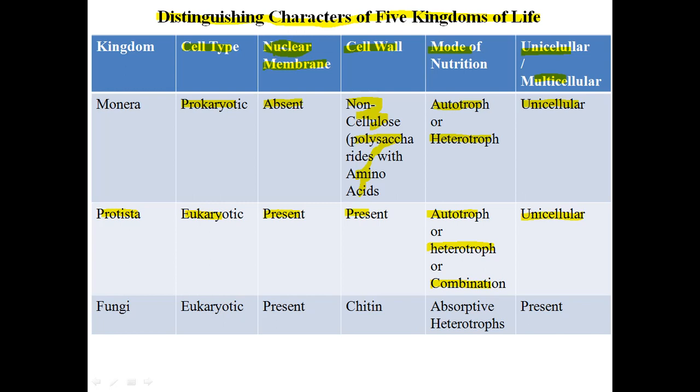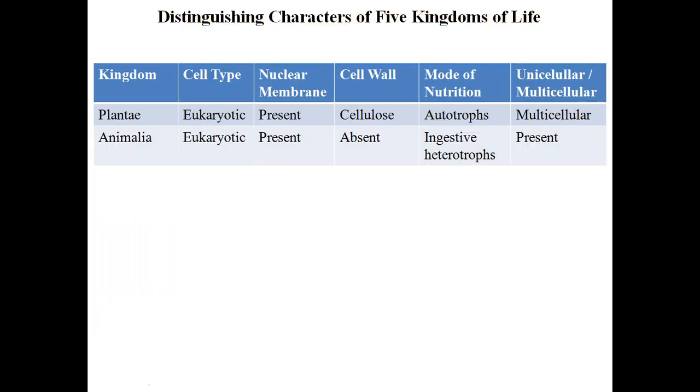Fungi are eukaryotic organisms. Nuclear membrane is present in them. The cell wall is made up of chitin. They are absorptive in nature and they are heterotrophs. They cannot manufacture their own food. They are multicellular in nature. Present means that the multicellular characteristic is present in them.